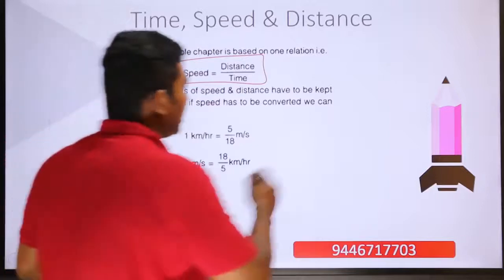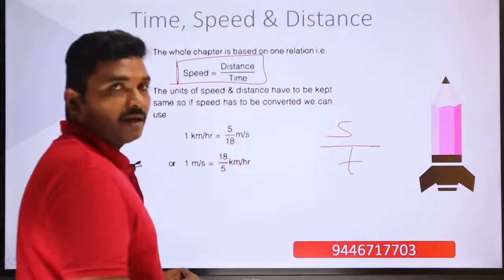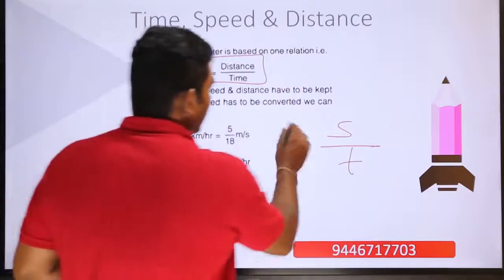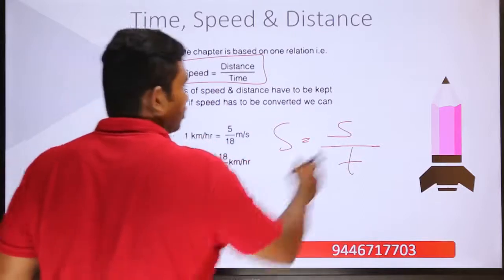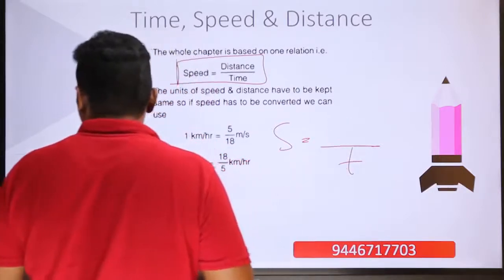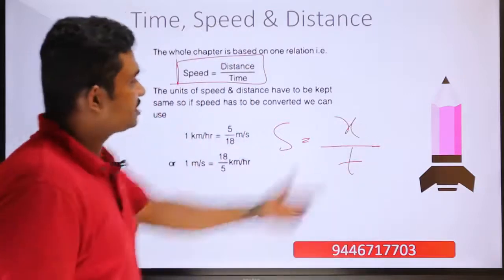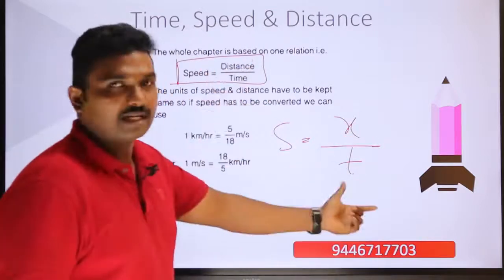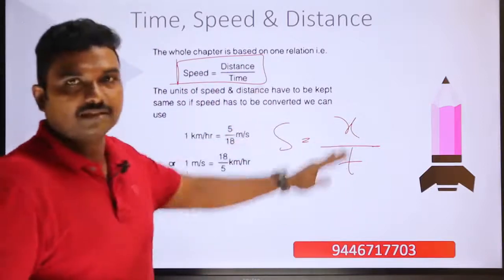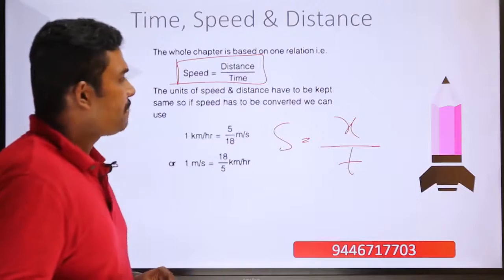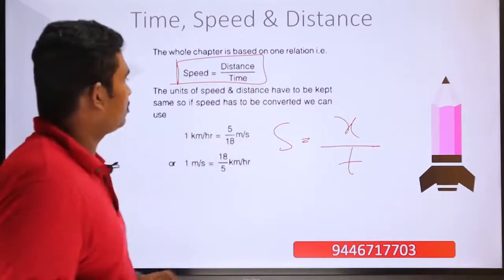If you are taking s as the variable for speed, then s becomes equal to x divided by t, where x is taken as the distance of travel. So if the distance of travel is x and the time taken is t, then the speed is s, or s is equal to x divided by t. This is the basic fundamental equation that you will have to write into your notebook.